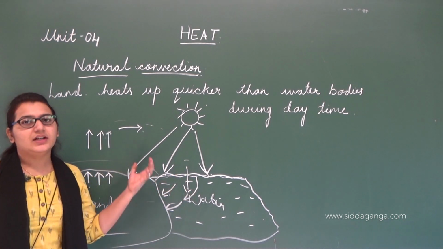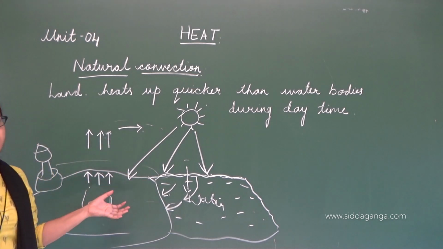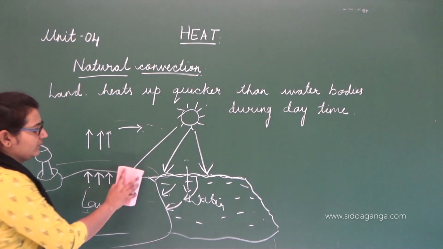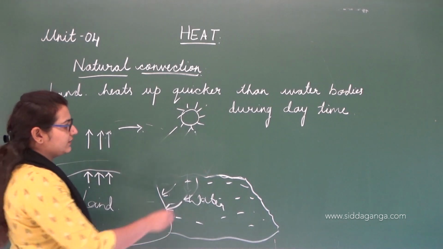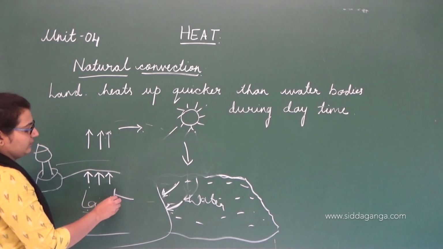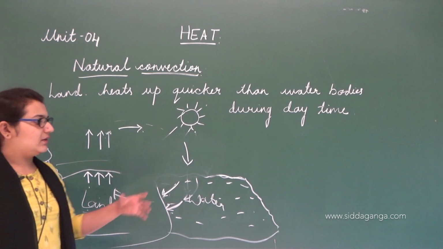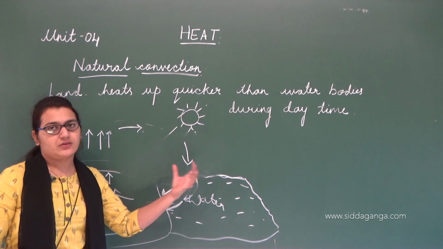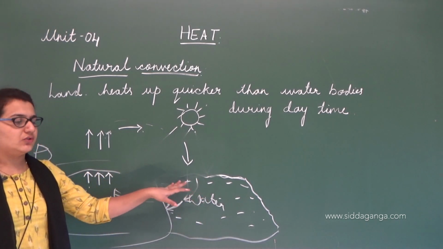This is nothing but convection. Since this is happening naturally, this is called natural convection. So there is this cycle of movement of air molecules. Like I said, due to the temperature difference, there is a movement of air molecules from the water surface to the land.